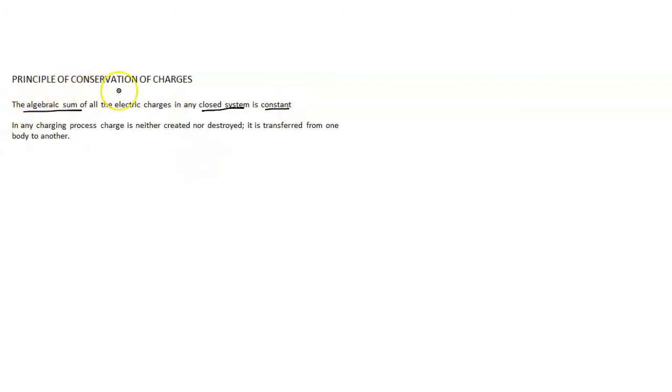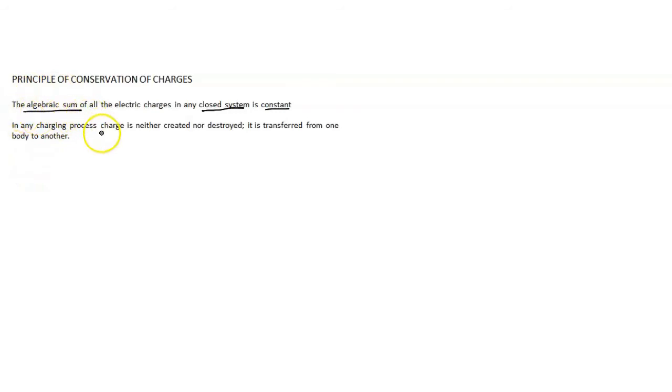What do we mean by algebraic sum? That is the sum taking into account the proper signs. If the charge is positive, then we consider it as positive when taking the sum. If the electric charge has a negative value, then we must consider the value as negative when taking the summation. That is nothing but the algebraic sum.